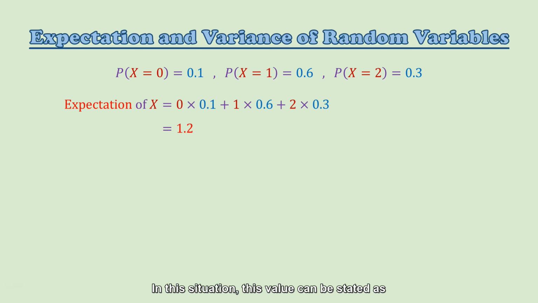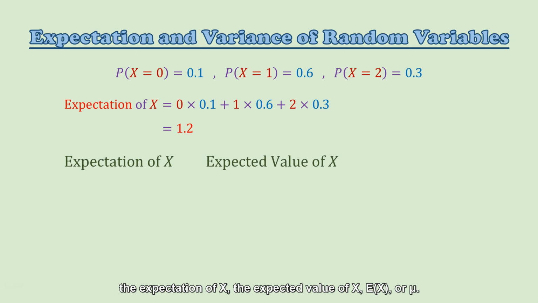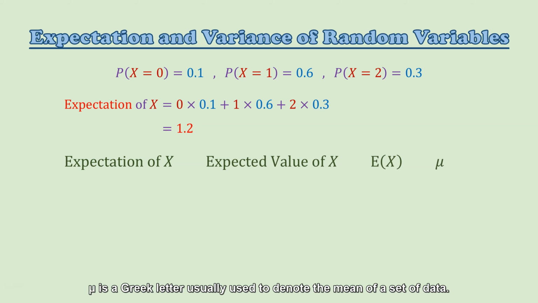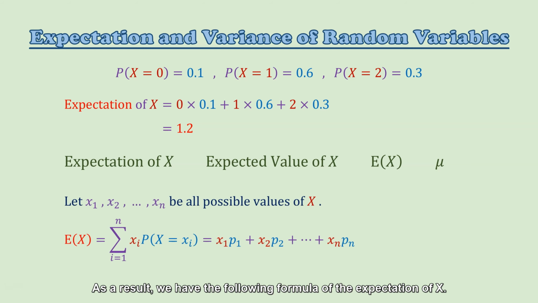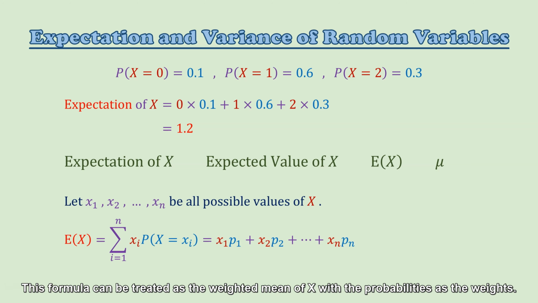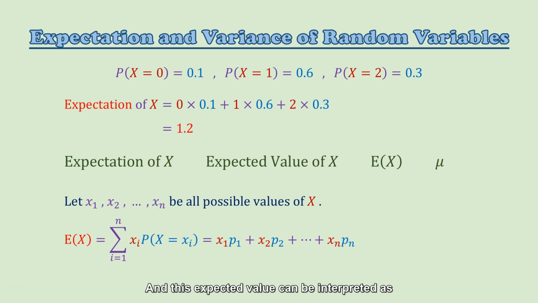In this situation, this value can be stated as the expectation of x, the expected value of x, E(x), or mu. Mu is a Greek letter usually used to denote the mean of a set of data. As a result, we have the following formula of the expectation of x. This formula can be treated as the weighted mean of x with the probabilities as the weights. And this expected value can be interpreted as the theoretical average value of x for a very long period of time.